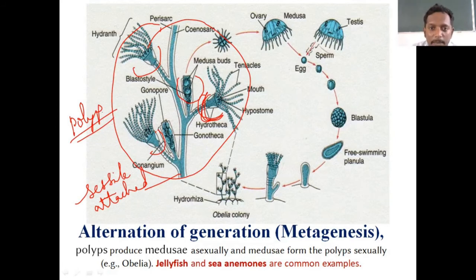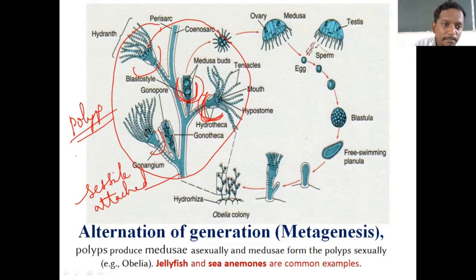Now, in that two types are there. The first one, as I said, they are having tentacles provided with that cnidoblast, and they will take up nutrition as their function. Here you can see one more, which I am circling again. Here, in this, it is having some buds. Buds, like a rose bud, like that. It looks like a bud of a plant, so they call it a bud.